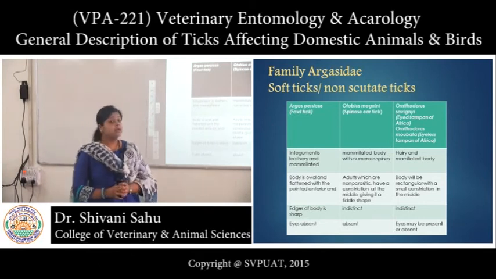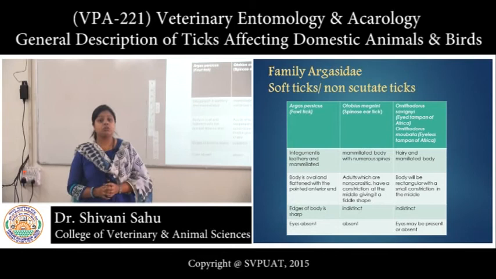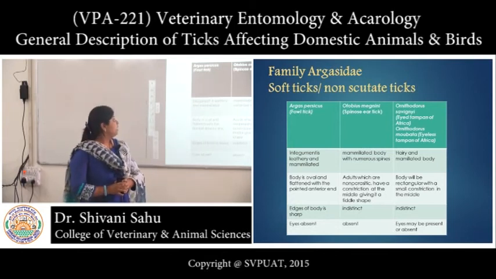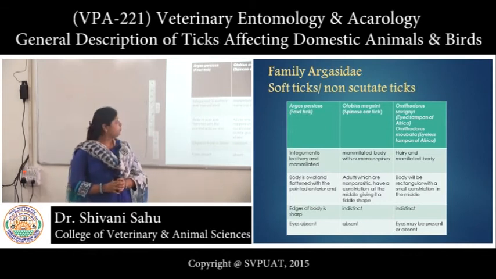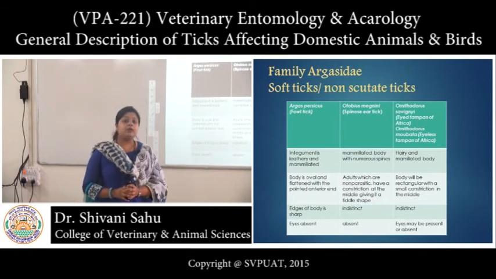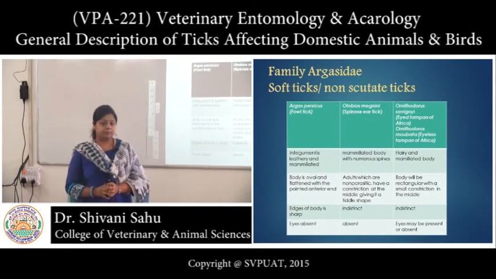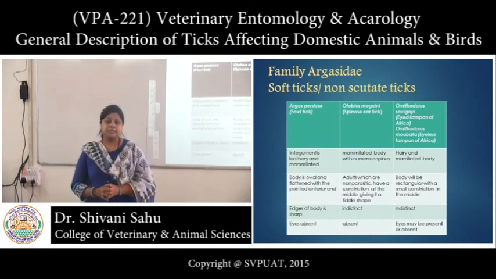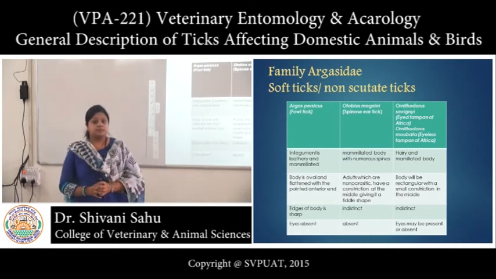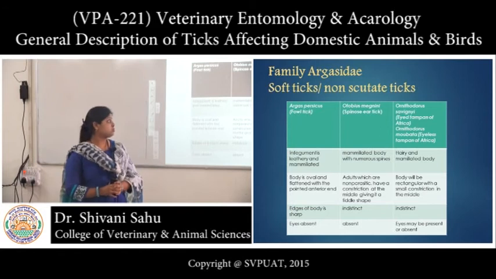In Otobius megnini, the integument is mammillated with numerous spines, whereas in case of Ornithodoros species, the integument is hairy and mammillated. Then in Argas persicus, the body is oval, which is pointed anteriorly. In Otobius megnini, here adults are non-parasitic and in between there is a depression which gives it a fiddle shape. In Ornithodoros savignyi, the body is rectangular with a small constriction in the middle. In Argas persicus, the body edges are sharp. In Otobius megnini, the body edges are indistinct, also in Ornithodoros.